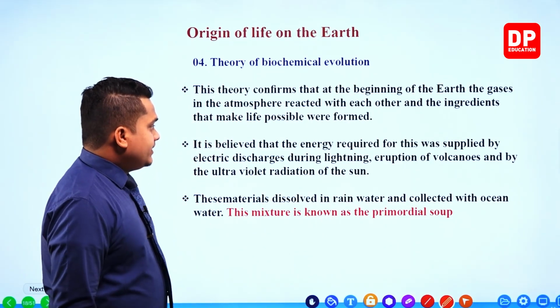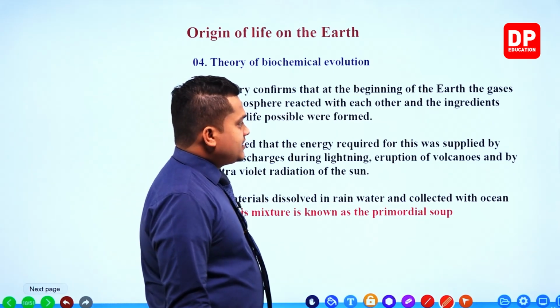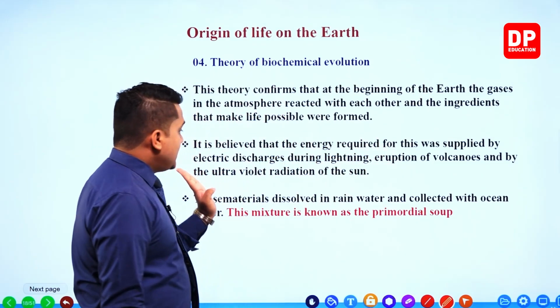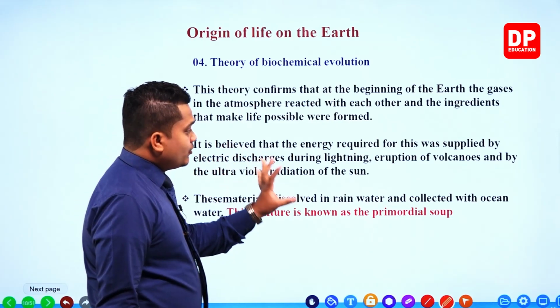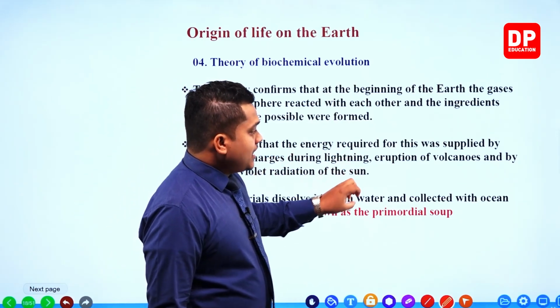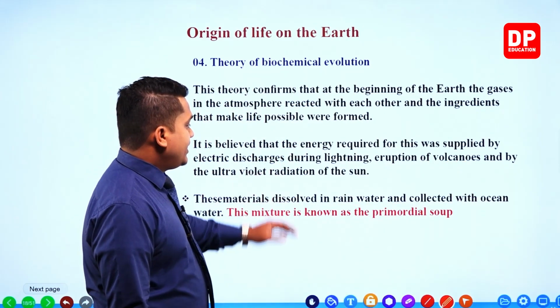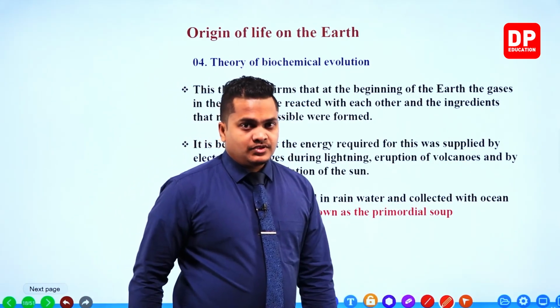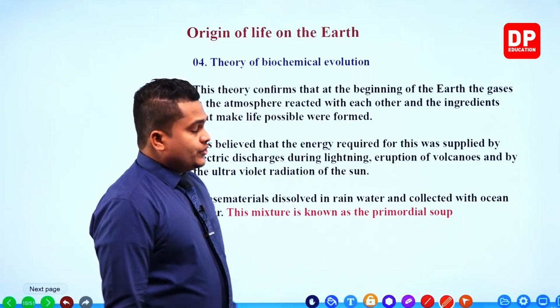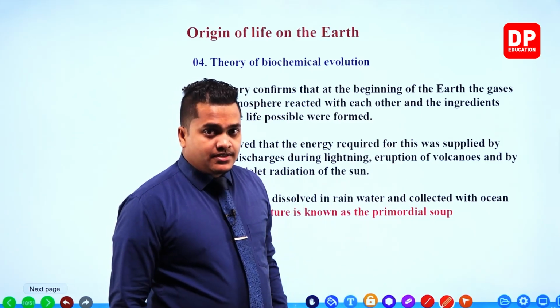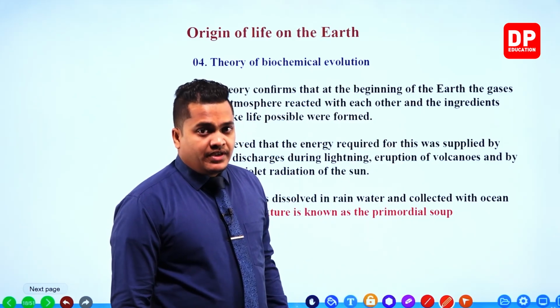It is believed that the energy required for this was supplied by electric discharges during lightning, eruption of volcanoes, and by ultraviolet radiation of the sun. You know that in order to create other chemical substances, energy should be given.